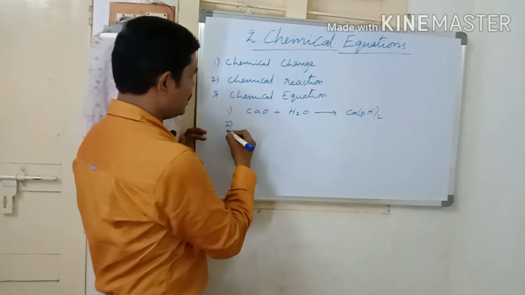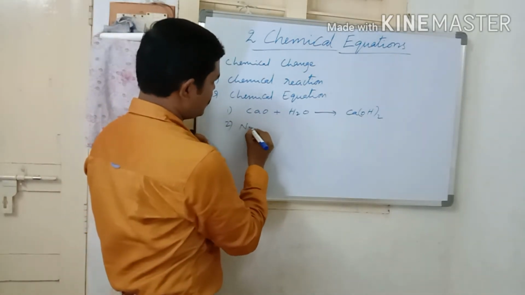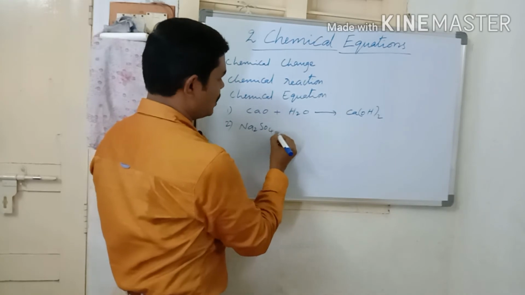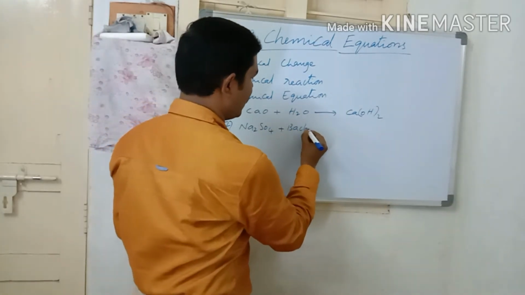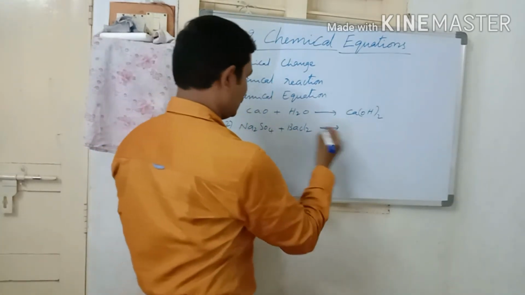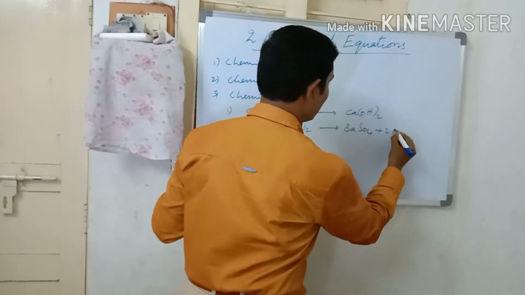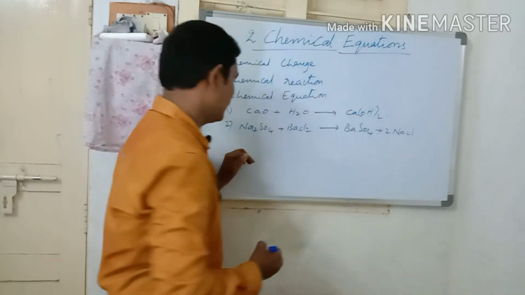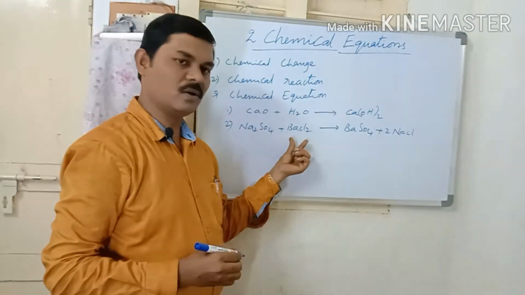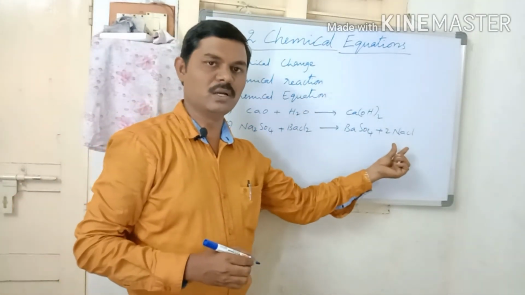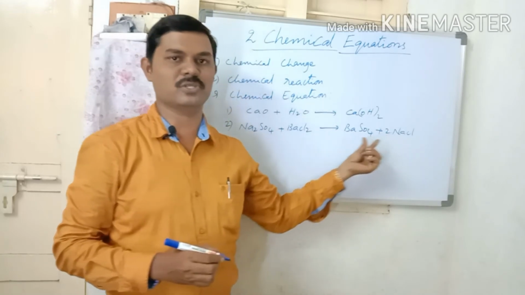In the second activity, Na2SO4, sodium sulfate, reacts with barium chloride to form barium sulfate and sodium chloride. So here, when sodium sulfate reacts with barium chloride, barium sulfate and sodium chloride are the new substances produced.